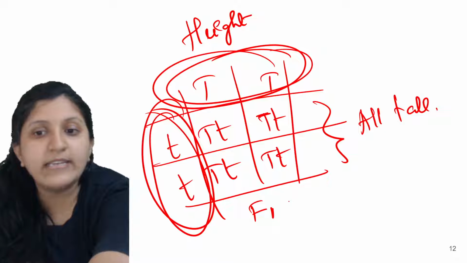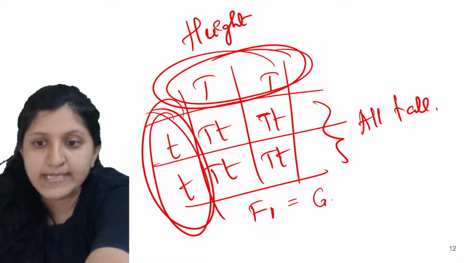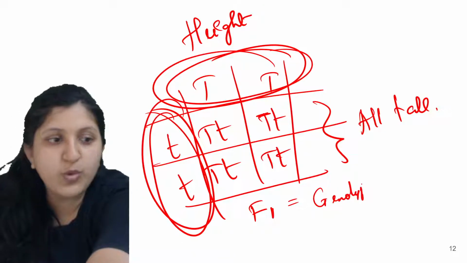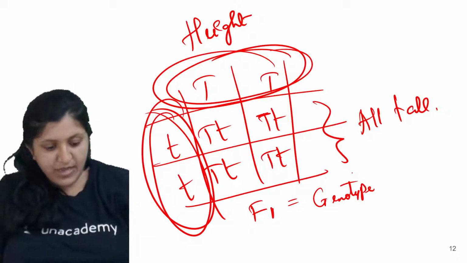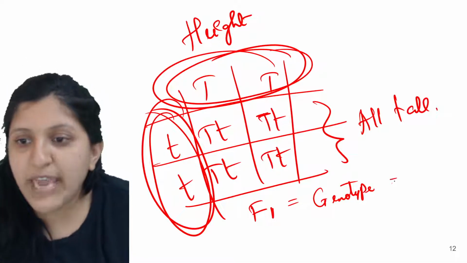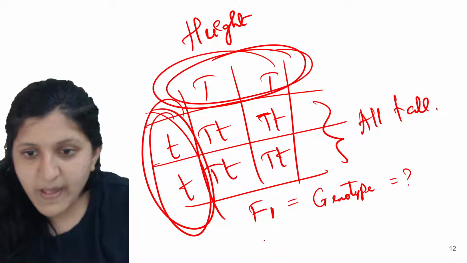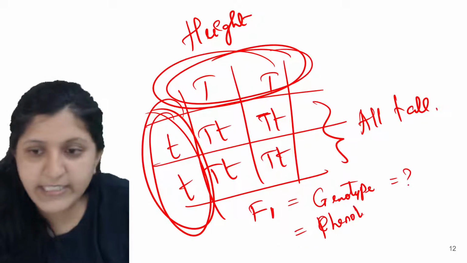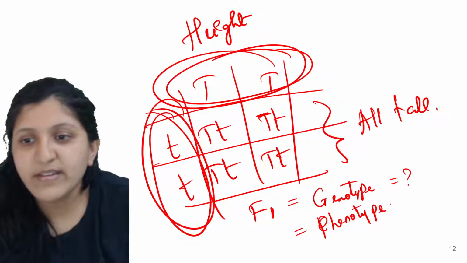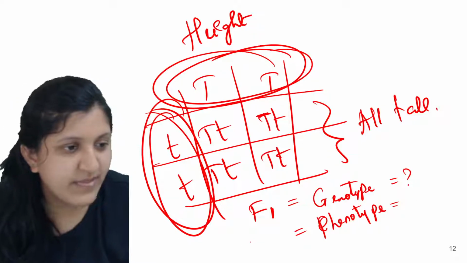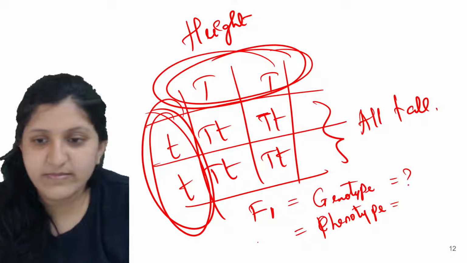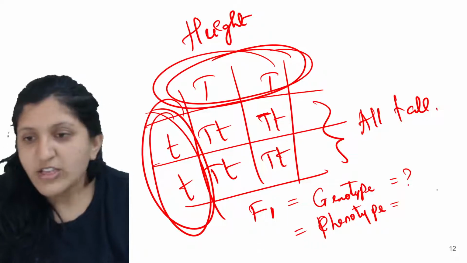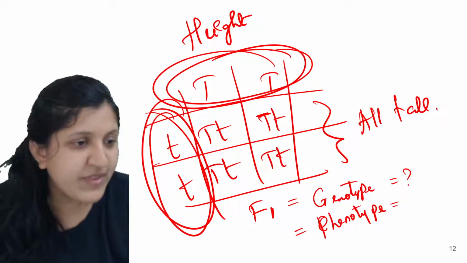What is the genotype of the F1 generation? And what is the phenotype of the F1 generation? Any idea?